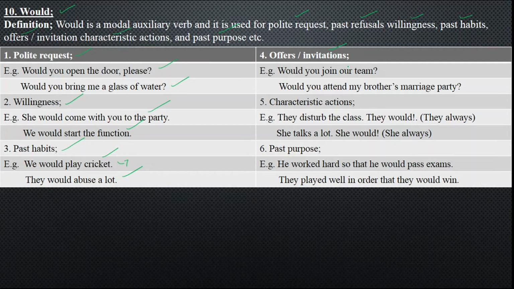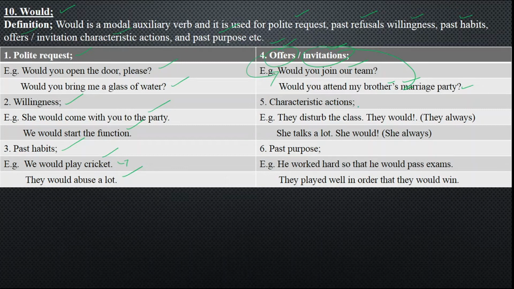And number four, we have got offers and invitations. Would you join our team? It is offer. And would you attend my brother's marriage party? That is invitation. Actually, what is the difference between offer and invitation? Offer is to call someone for a long term period, and invitation is to call someone for a short term period. It can be of 1 day or at least 2 days, but always it is of 2 hours, 6 hours, 7 hours, a function or something party like. But here you may have an agreement with the person. Here you'll be offering someone for a long term period.